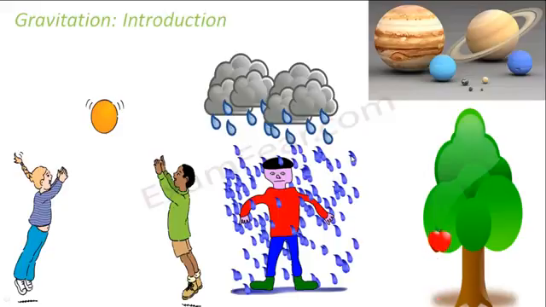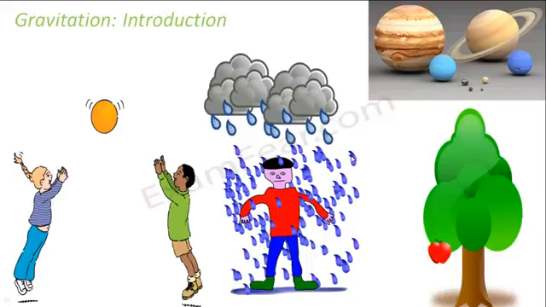Similarly, when you play football and you throw the ball up, what happens? After some time, the ball goes till a certain height and then it falls back towards the ground. Right? So here also there is some attraction which is attracting the objects towards the ground. Not only that, take natural phenomena like rainfall. Why do the water droplets fall towards the ground? Again, because of some attraction.